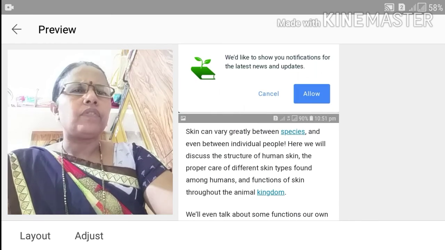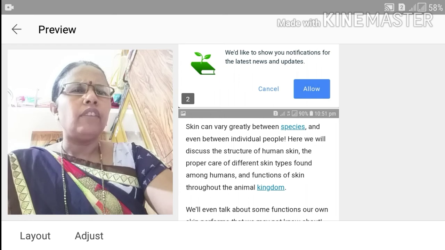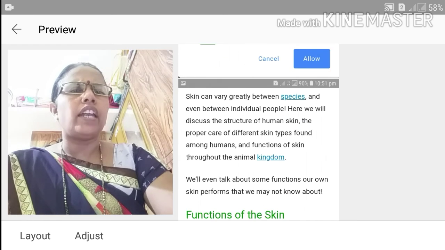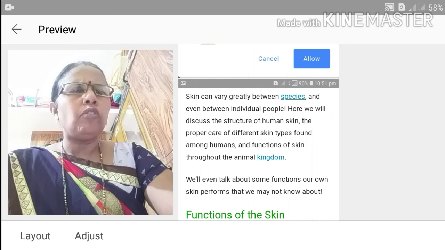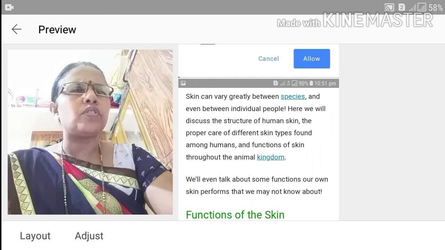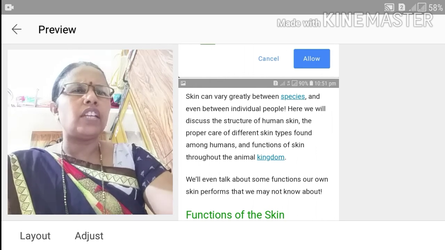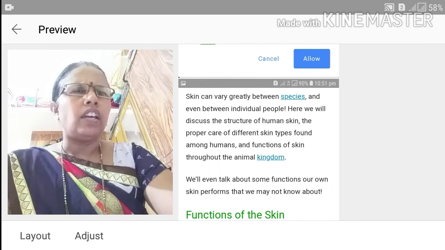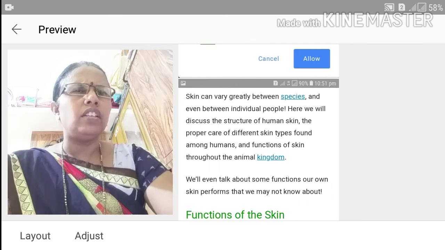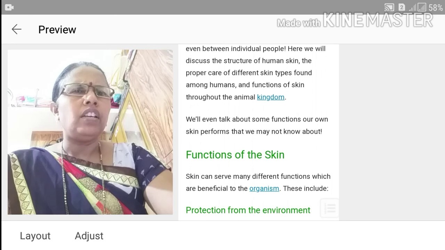Skin can vary greatly between species and even between individual people. Here we will discuss the structure of human skin, the proper care of different skin types found among humans, and the function of the skin throughout the animal kingdom.